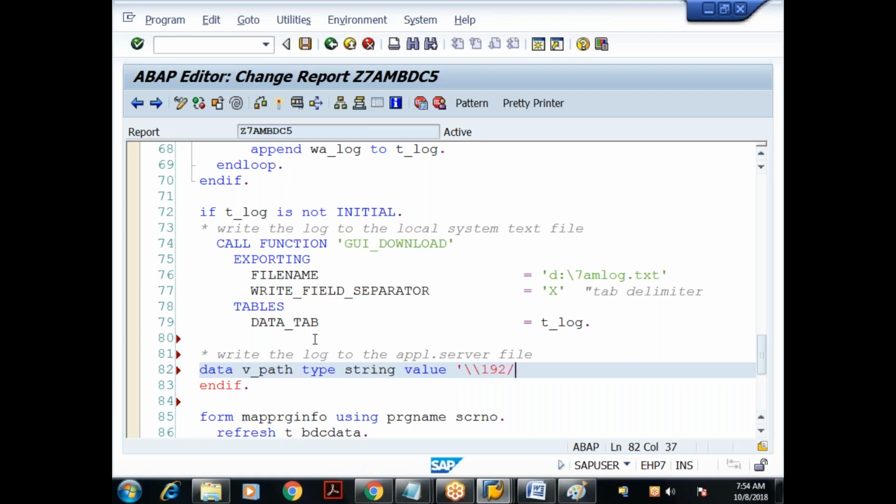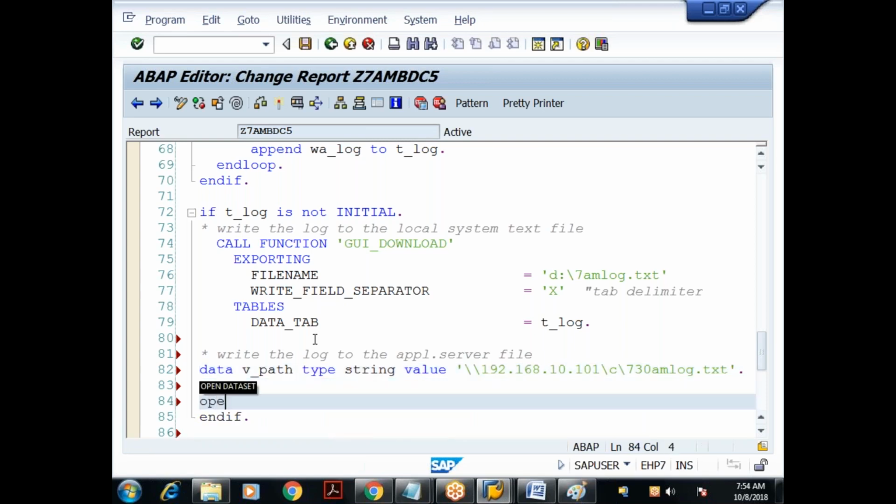In my case, 192.168.10.101 slash C drive. I'll give the file name as what? 7:30 am log.txt. I'm giving a different name. Then what I did, I had to open the file. Open dataset path. In the last class, I opened for reading, so for input. Now also what? For output. For output in text mode. In text mode. Encoding default.